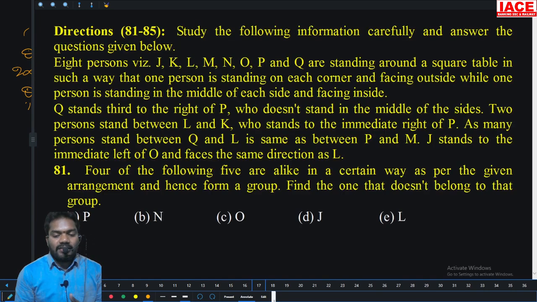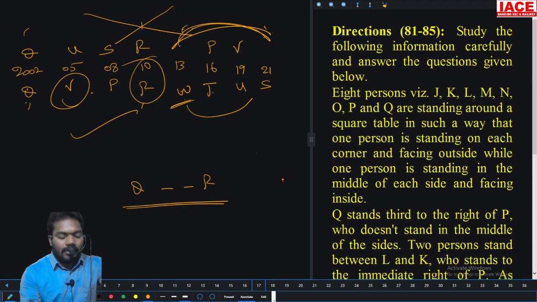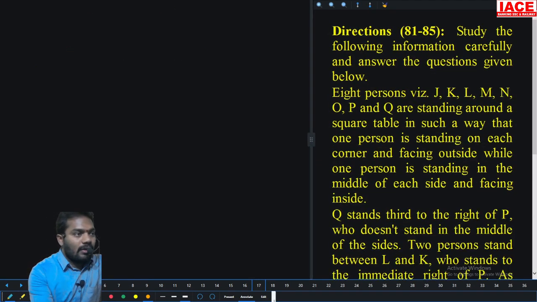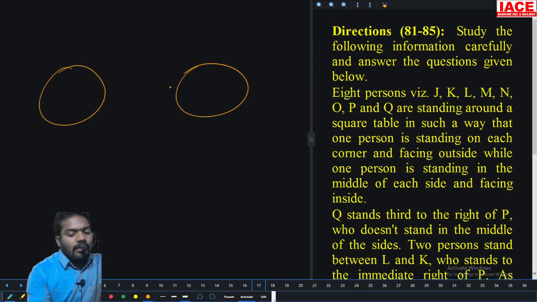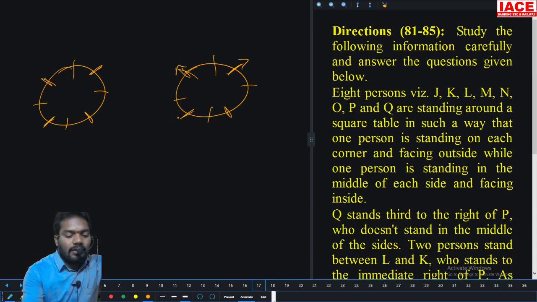Next, 8 persons standing around a square table in such a way that one person standing in each corner facing outside. So corners are facing outside. I already told you, for squares you can draw circles. Now, you know the corners very well. So these are the corners. Corners are facing outside and middles are facing inside. And outside, inside.